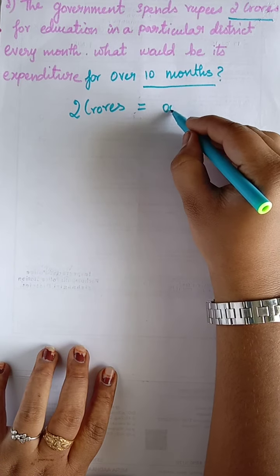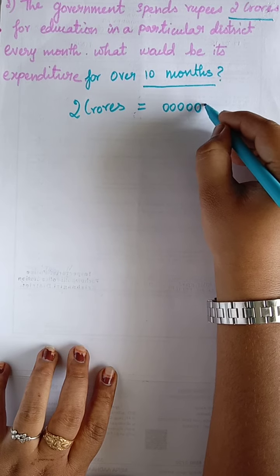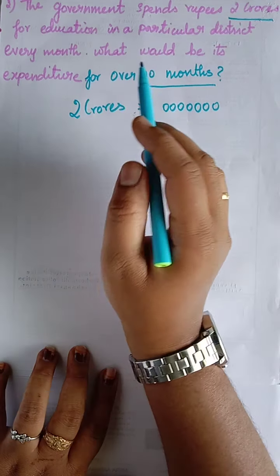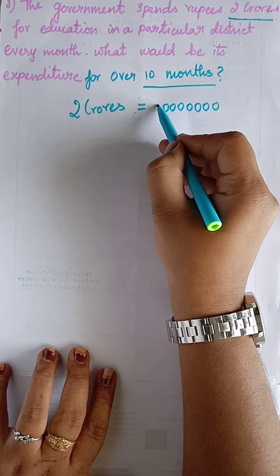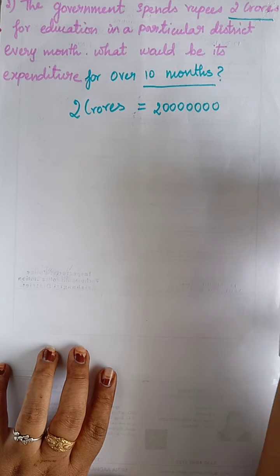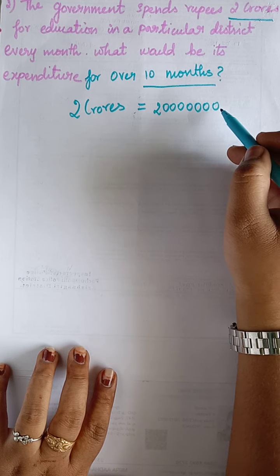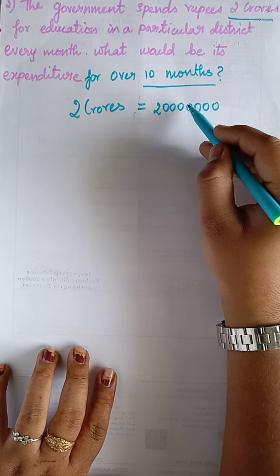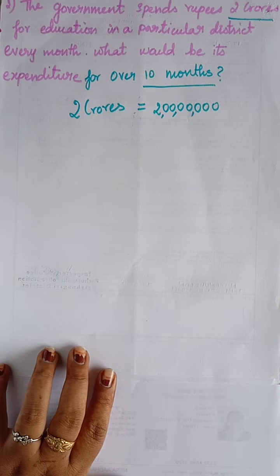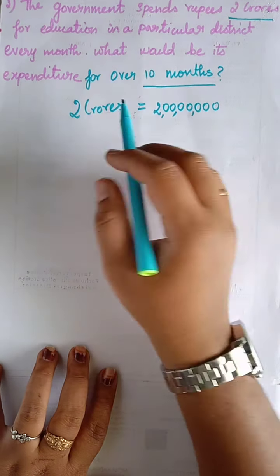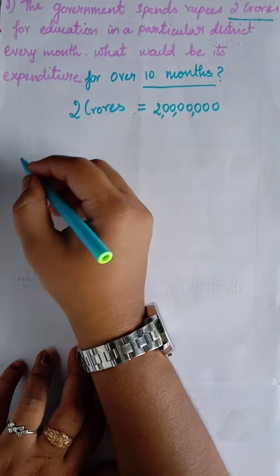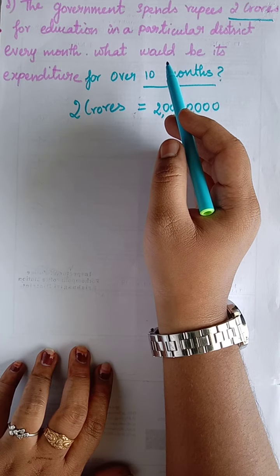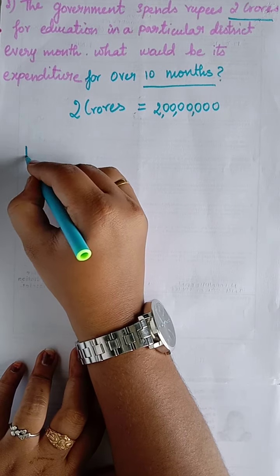So 1, 2, 3, 4, 5, 6, 7, and before that we have to see that this is 2 crore, so you have to write 2. Clear? Now we have to put commas in the Indian system. 1, 2, 3, comma 1, 2, comma 1, 2. Okay. Now we can go to the statement: the government spends rupees 2 crores for education. So expenditure for 1 month.